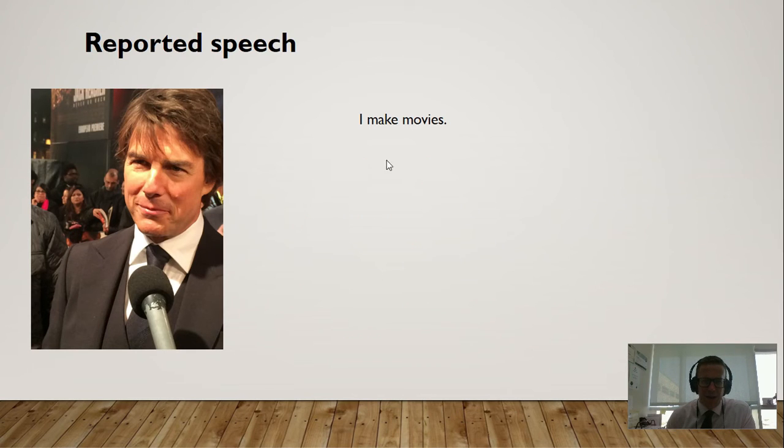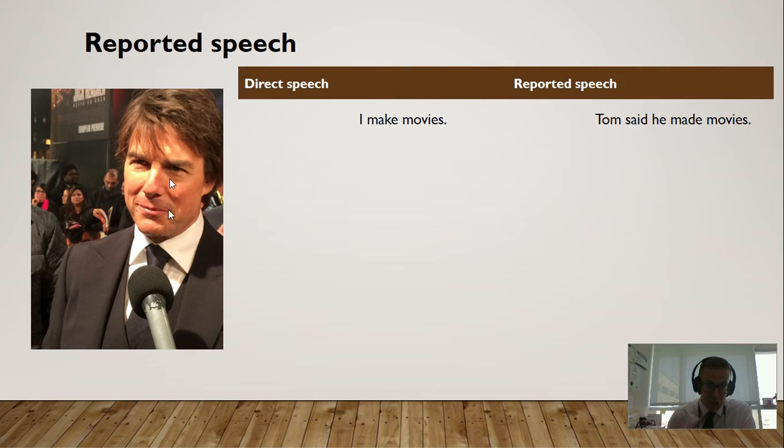So let's look at the first example. I make movies. Yes, we know Tom. And in reported speech, we would say, Tom said he made movies. So notice the change in the verb here, make to made. This is direct speech, Tom speaking, and reported speech, someone telling you after what Tom said. So when Tom speaks in present simple, I make movies, when we report, we need to make it into the past simple. Tom said he made movies. So make becomes made when we're reporting. And don't forget, you need to change the I to he because you're talking about a different person.